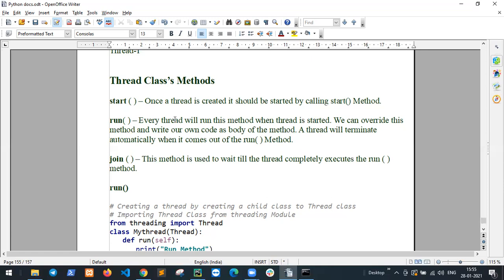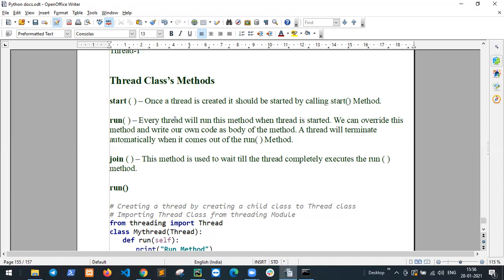A thread will terminate automatically when it comes out of the run method.